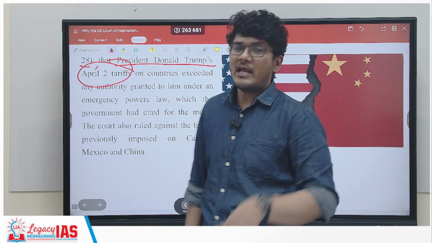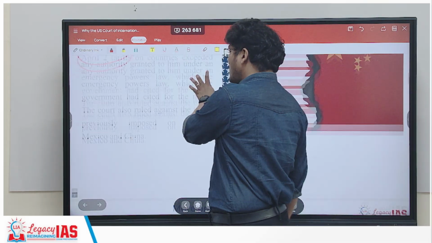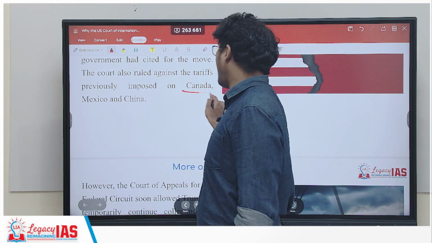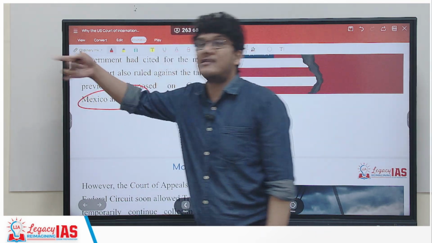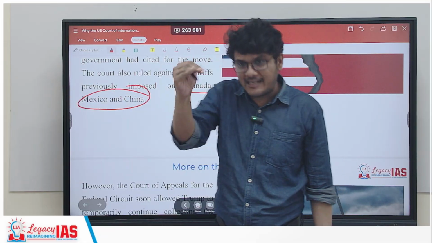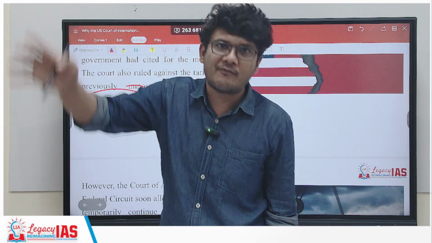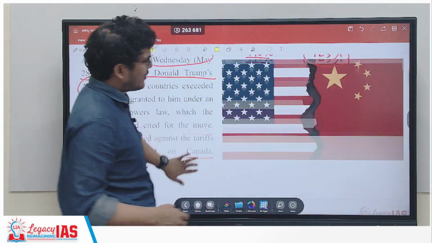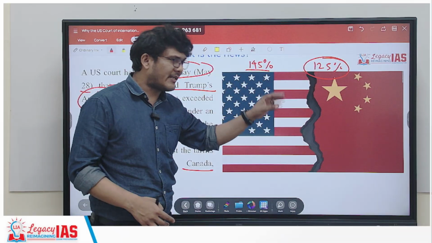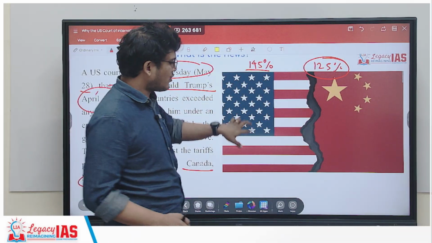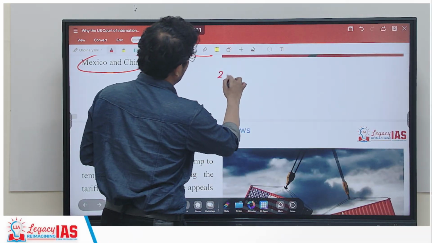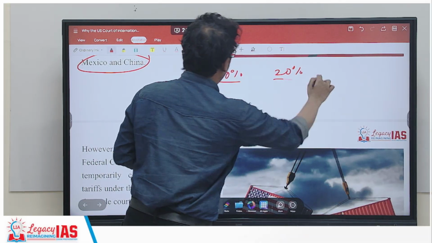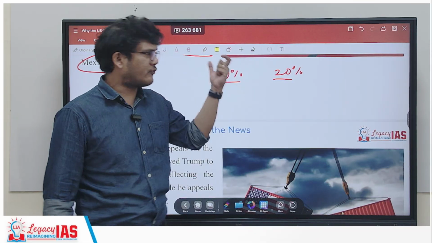Now these tariffs have been struck down by this court. The court has also ruled against the tariffs that were imposed on Canada, Mexico, and China previously as well. April 2nd is when it shot up massively, but this process had started previously as well. What I mean to say is this 145% was not overnight. Initially, the percentages were 20% and 20%. China was imposing a 20% tariff and USA also 20%. This was the norm.